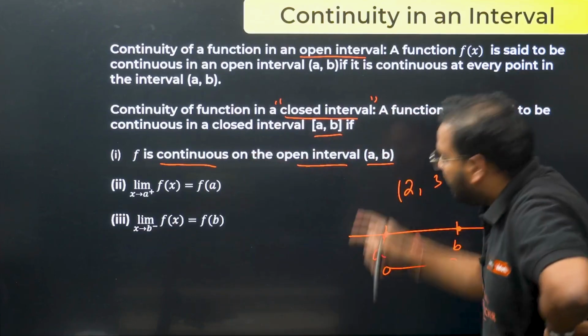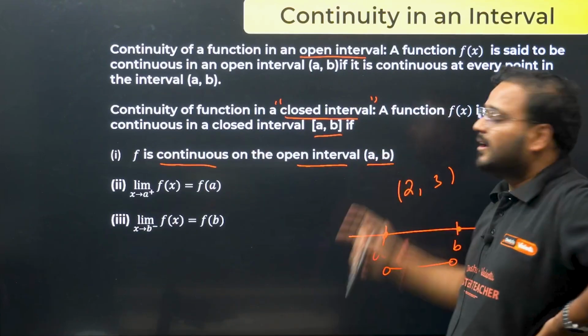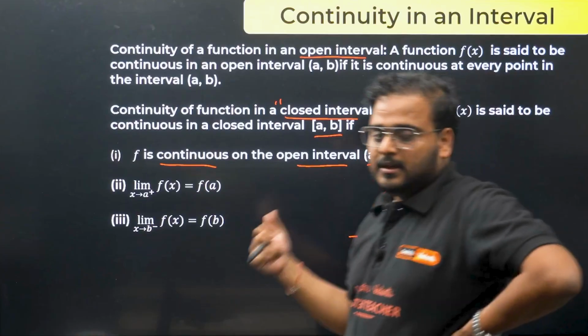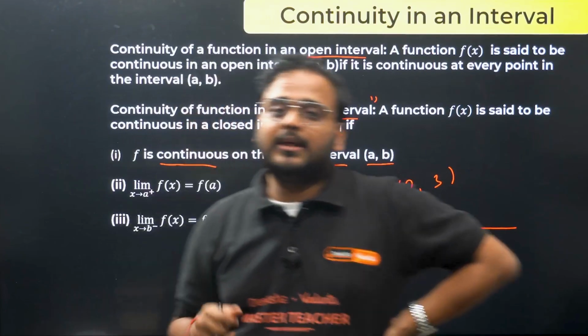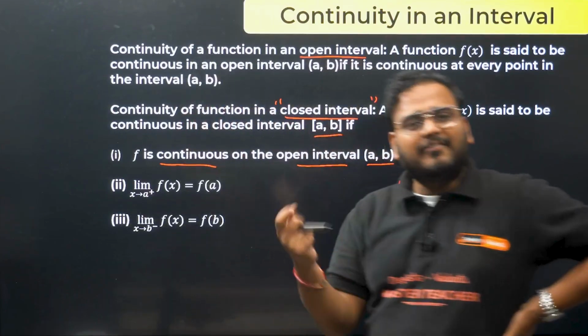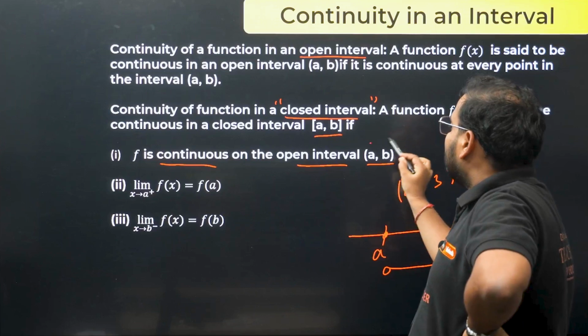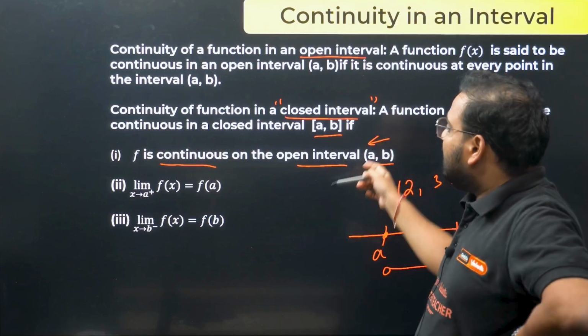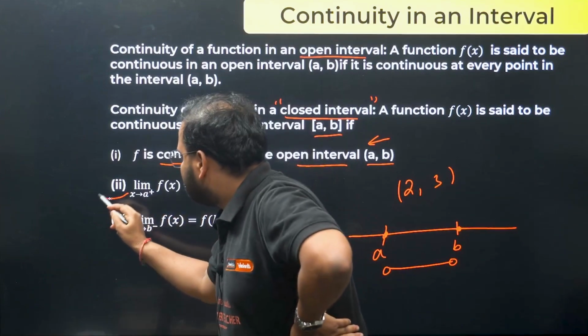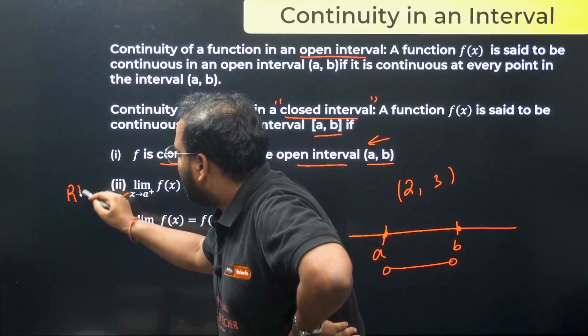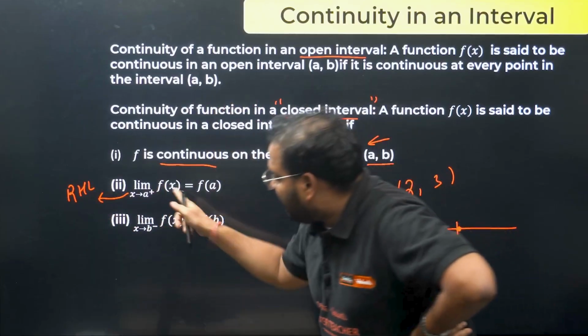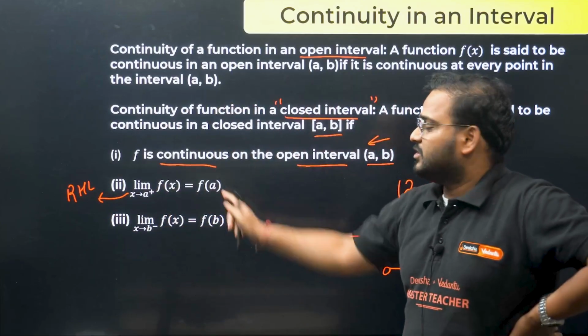Okay. Second requirement is, see, at the point a, can you find left hand limit? Can you find left hand limit at the point a? Answer is no, you can't find that. But you can find right hand limit. So at the point a, this is your RHL. At the point a, RHL should be equal to the function value.